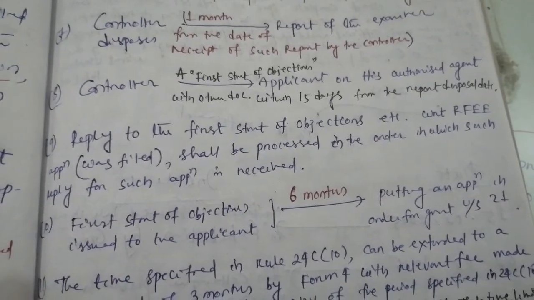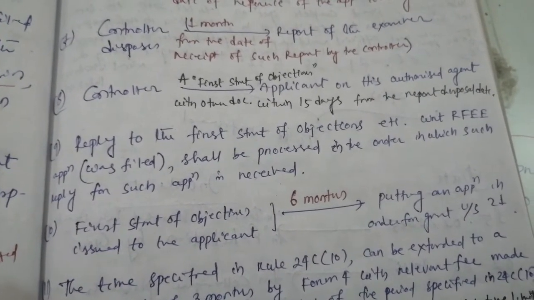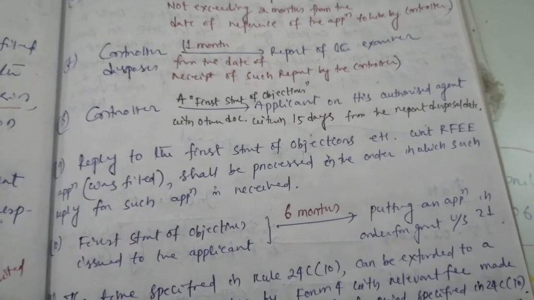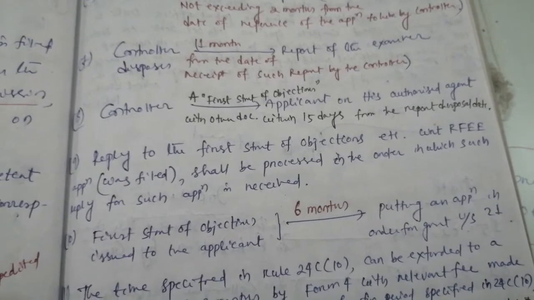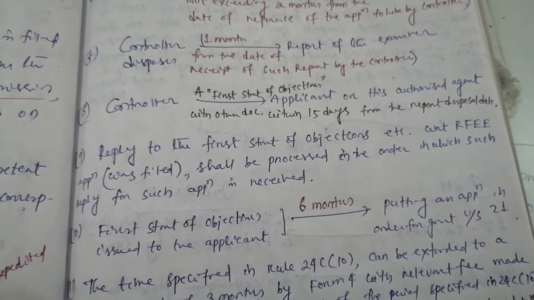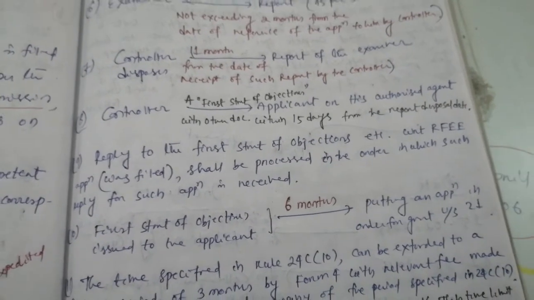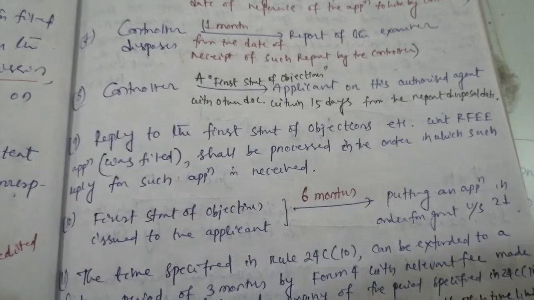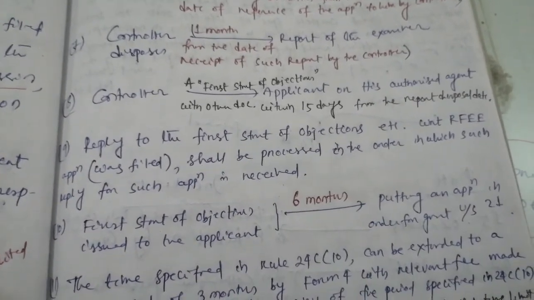Fine. Number 8. Controller gives a first statement of objections with other documents within 15 days from the report disposal date. And what it does? The controller gives these statements etc. within 15 days to the applicant or his authorized agent. Fine.